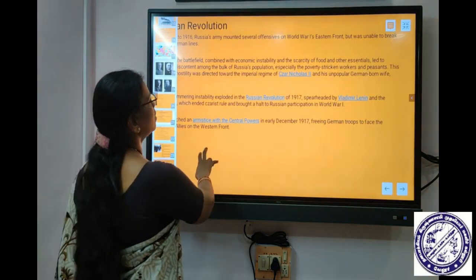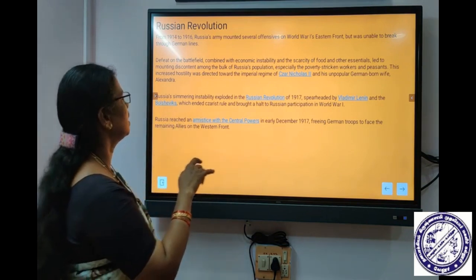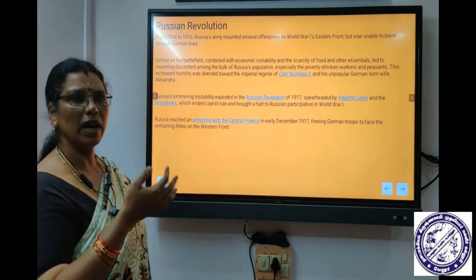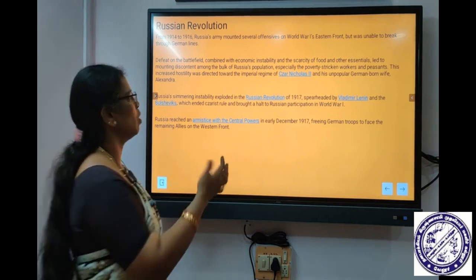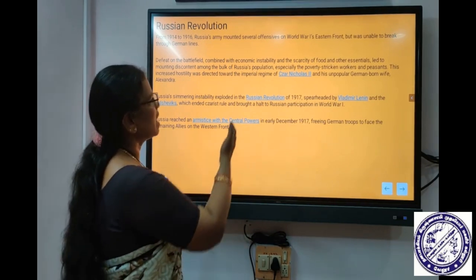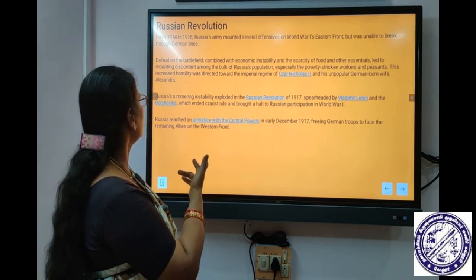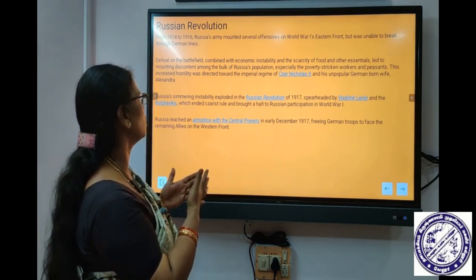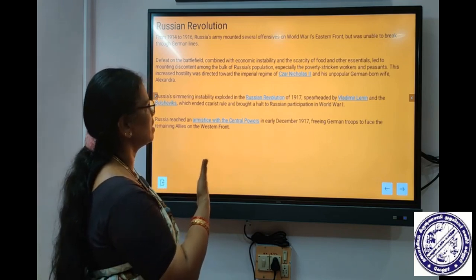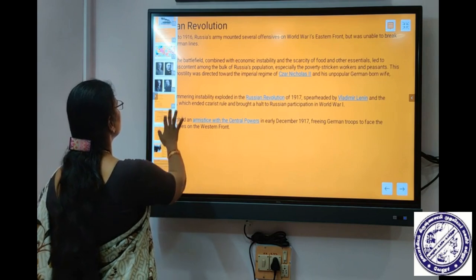In the year 1917, Russia withdrew from the First World War, and it was during this time that America entered. The reason Russia withdrew is that there was a revolution in Russia, so it was not able to concentrate on the war. The rule of Tsar Nicholas came to an end, and the Bolsheviks, the workers' group, captured power. A new type of group started evolving in Russia, and Russia withdrew from the war in 1917.